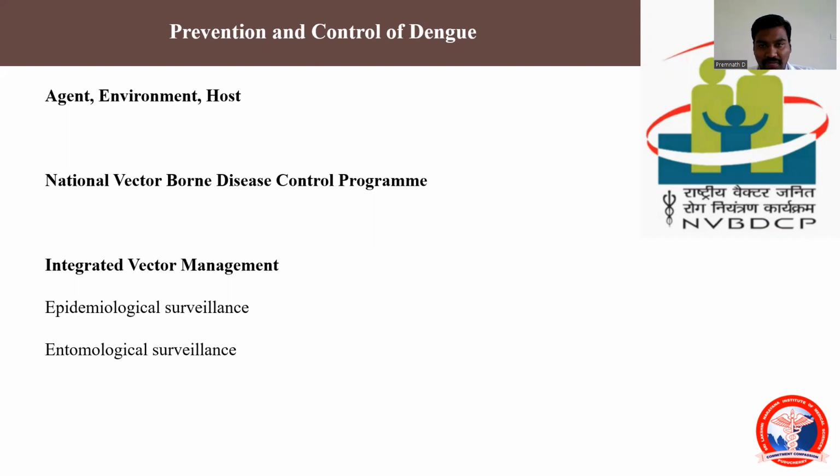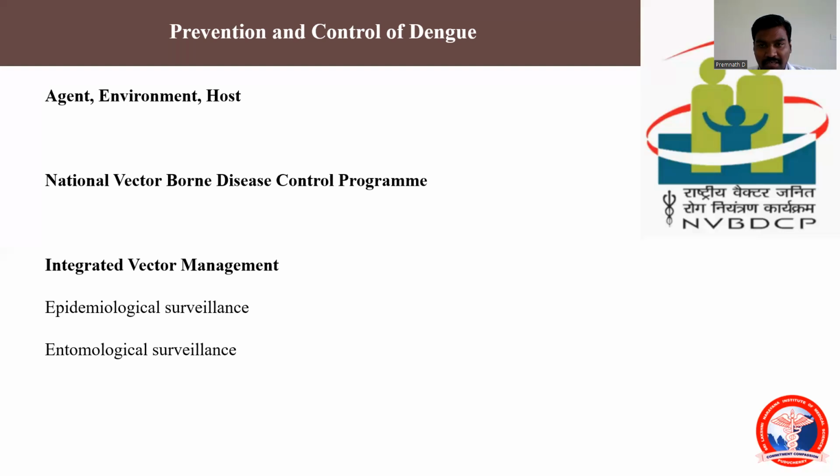There are also other indices for pupa and adults, like biting time, resting time, and there are plenty of surveillance techniques. Even I said the viral isolation, where they will do it with the help of mosquito, they'll be doing the viral isolation techniques. It all comes under the entomological surveillance. Epidemiological surveillance is about the number of cases reported, what is the morbidity, what is the age of the infected population, what is the mortality, etc.